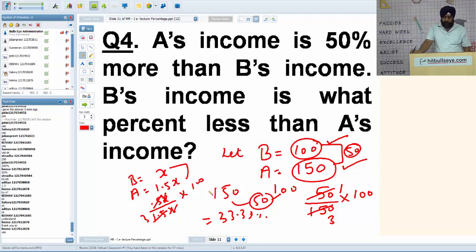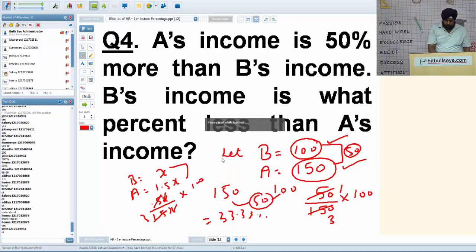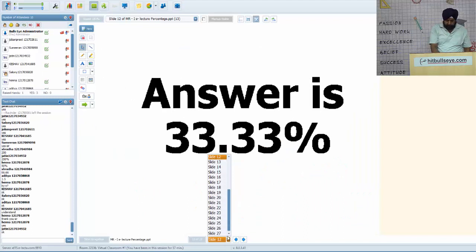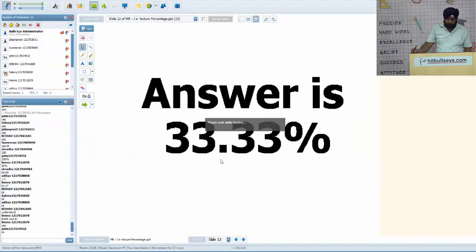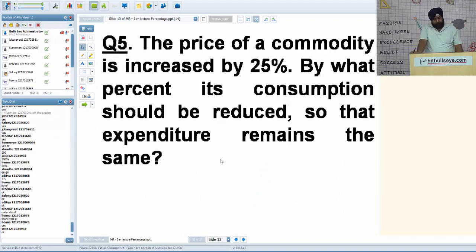So you should be very particular about solving these types of questions. These are very simple and yet students do them wrong. It's 33.33%. We proceed to the next question. Very basic question and very important.